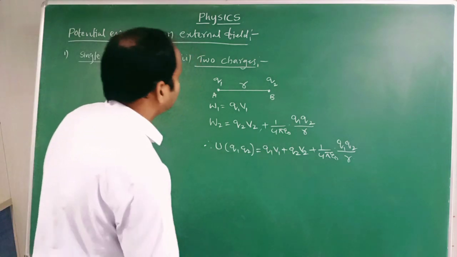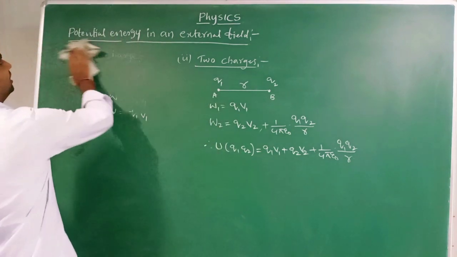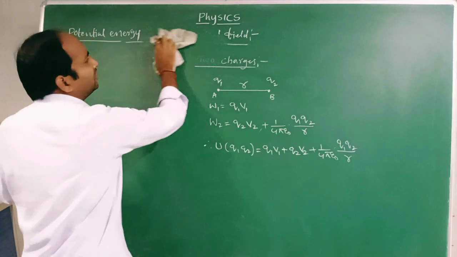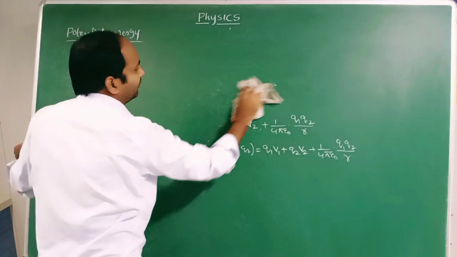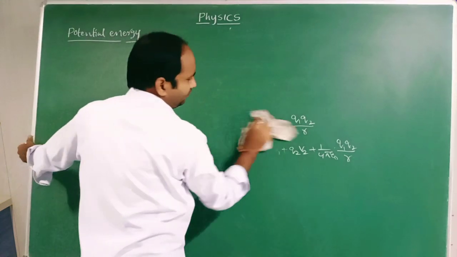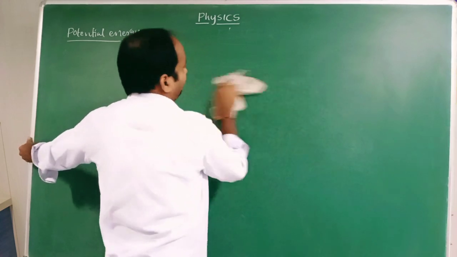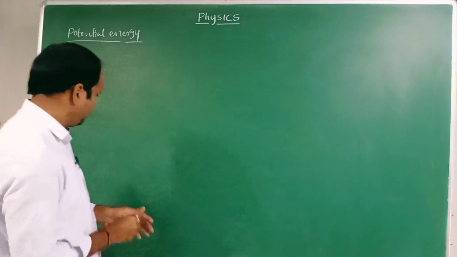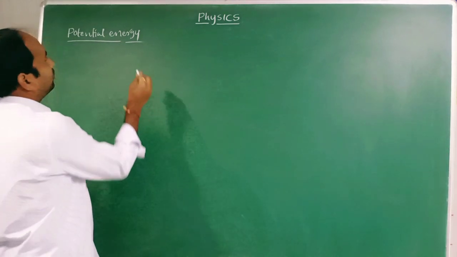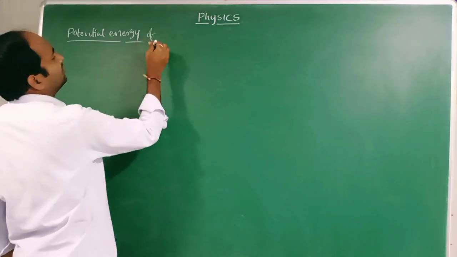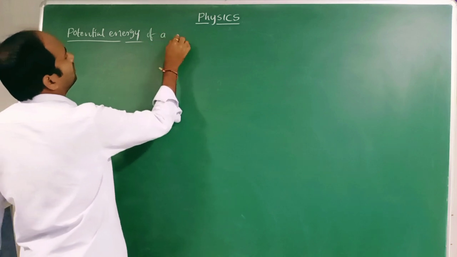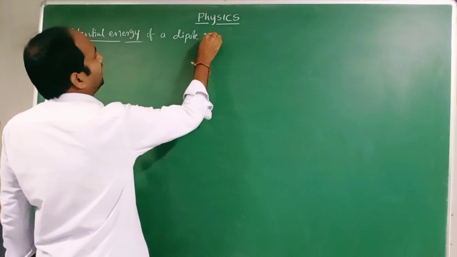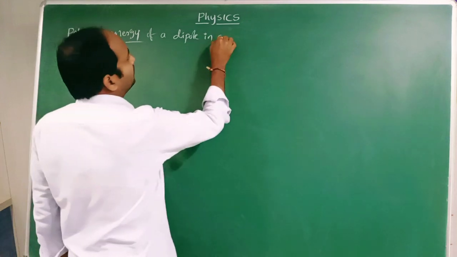Okay, next we should determine the potential energy of a dipole. Potential energy of a dipole in a uniform electric field.